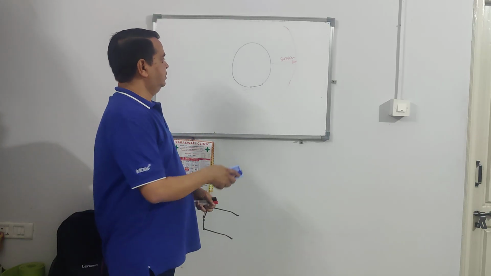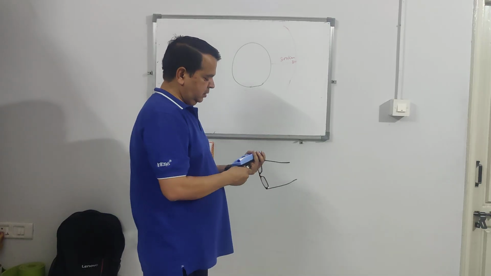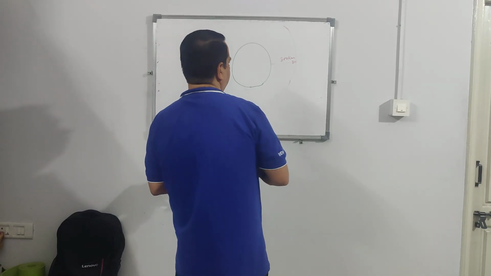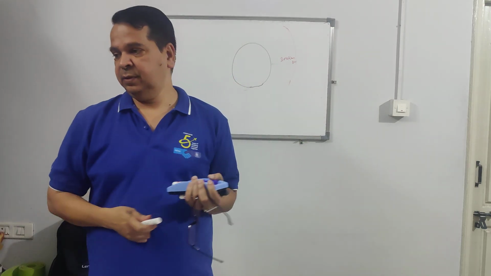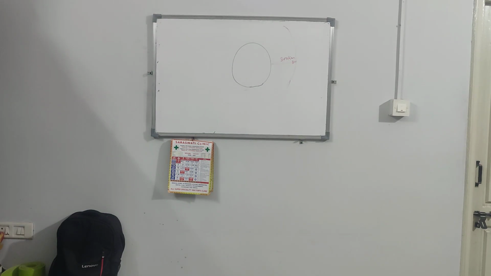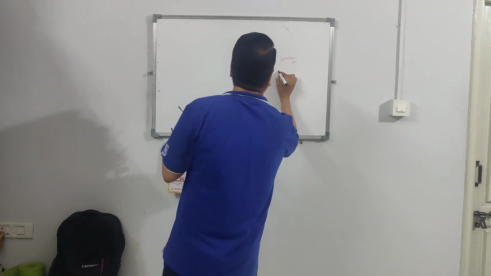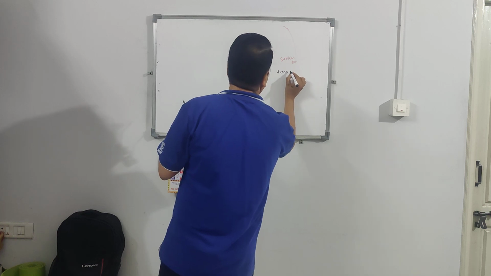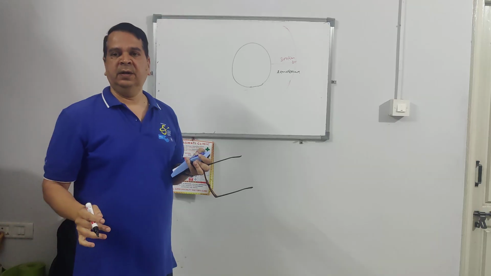Because of the weight of the atmosphere, you will feel some pressure. This is our earth, and surrounding the earth you have the atmosphere up to 300 kilometers.